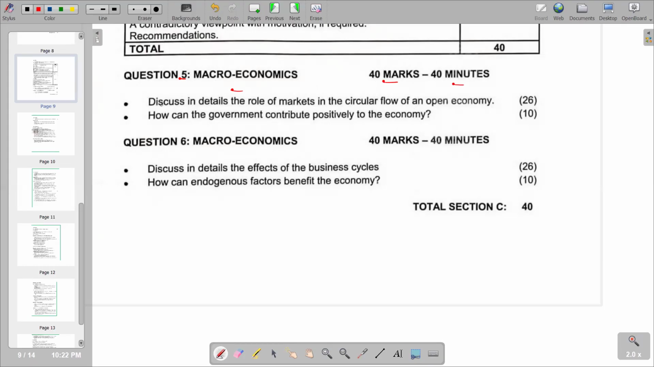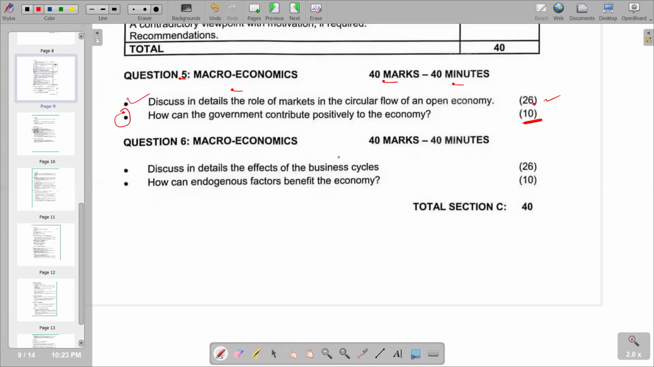We've got our first part, which is to discuss in detail the role of markets in the circular flow of an economy, and it is 26 marks. Then the second part asks how the government can contribute positively to the economy, and it has 10 marks. The additional part is represented by this second point. The main body will be concentrated on the first point, discussing in detail the role of markets in the circular flow of an open economy.